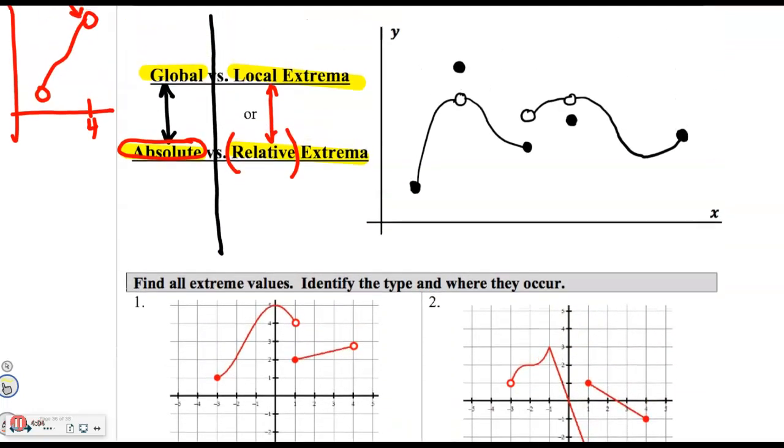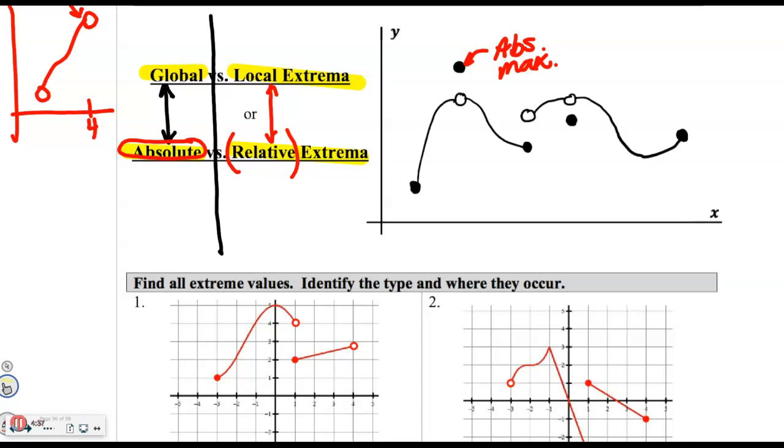Okay? So another thing to watch out for, doesn't necessarily happen on the AP test, but it does deserve some thought, is how about right here? Is this point not the highest point on that open interval? And we'd say yes. So this guy right here, its strongest definition is that it's the absolute max. But it actually is also a relative max.